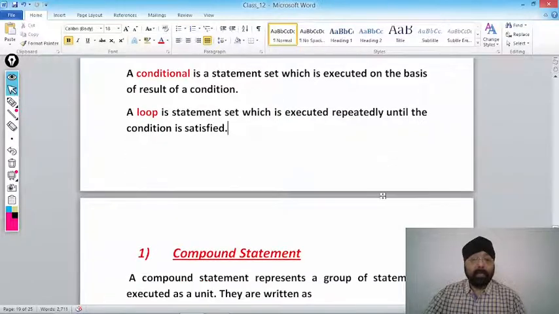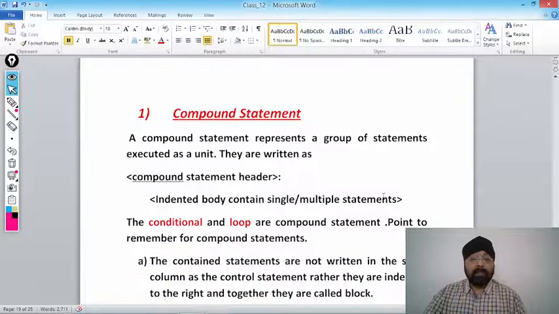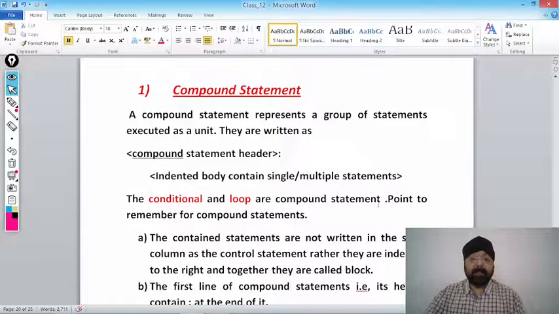So conditional and loop. So let's see something known as compound statement. So there are three types of statements. First one is compound statement, second one is simple statement and third one is empty statement. We will discuss one by one. These are statements, these are not control or loop conditions. Getting my point? So let's start with compound statement.